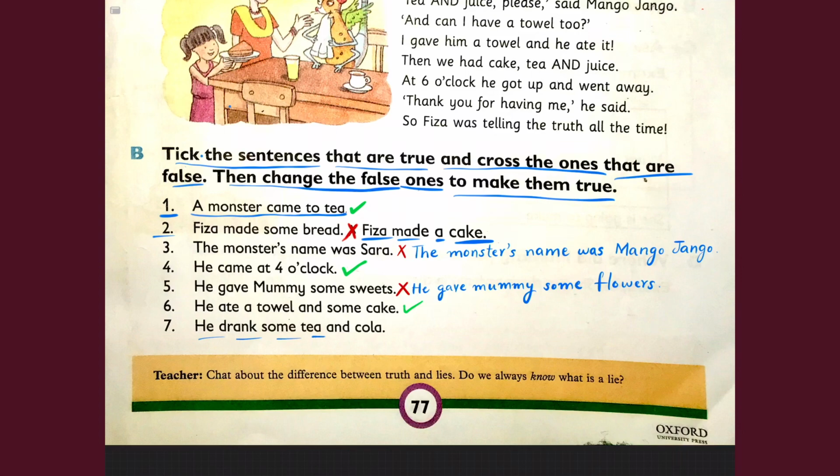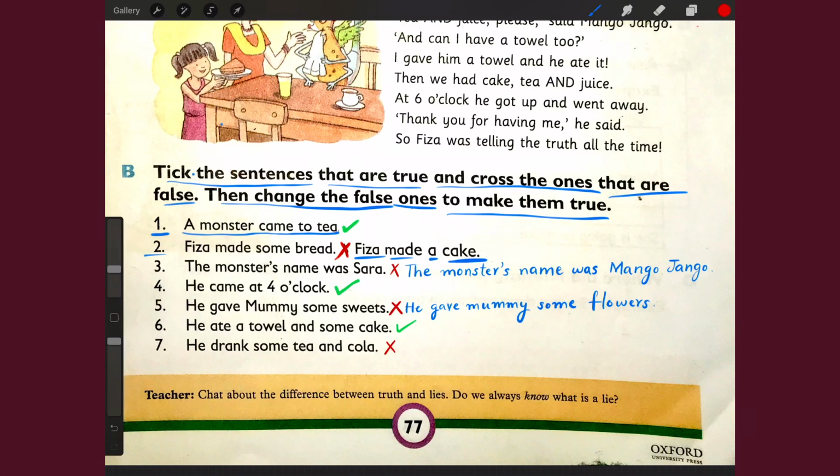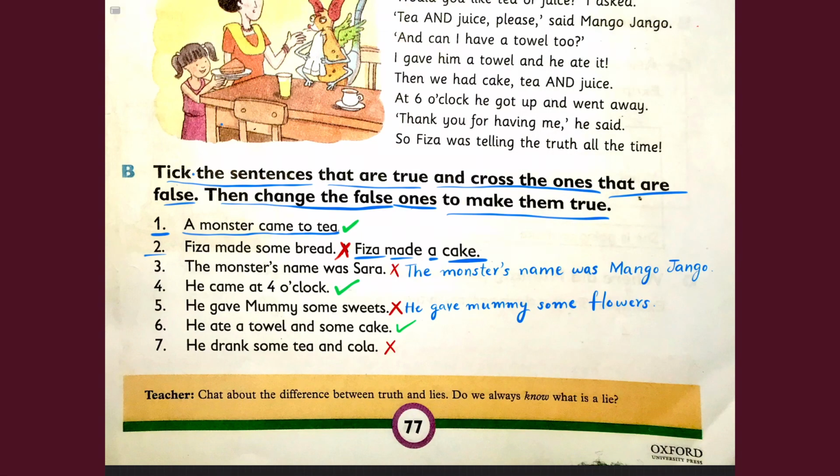He drank some tea and cola. Do you think he drank some tea and a cola? No. Then what did he have? Yes, he drank some tea and juice. He drank some tea and juice.